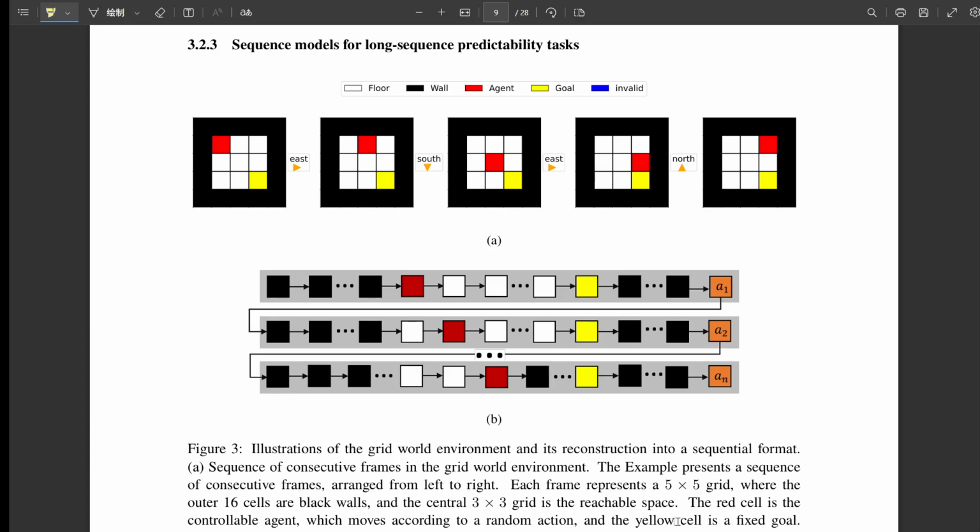Interesting. Did they see any patterns in which games Drama did well or poorly on? They did. It seemed to excel in games where tracking objects over time or understanding opponent behavior might be important, things like Boxing, Pong, Asterix, Krull, and Pacman. The long sequence modeling capability of Mamba likely helps there. Where did it struggle? It had more trouble with games requiring very precise pixel-level control, like Breakout, or games with extremely sparse rewards, where it's just hard to learn anything meaningful quickly, like James Bond or Private Eye. Suggests maybe the visual processing part, the VAE, could be an area for future work. Potentially, yes. Or maybe combining it with better exploration strategies for those sparse reward games.